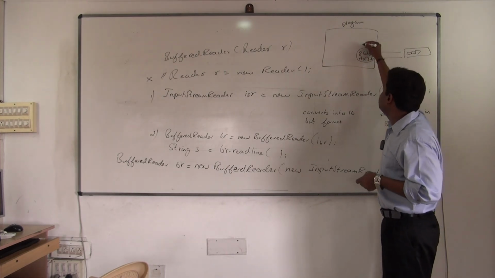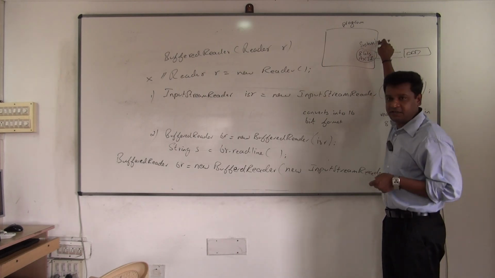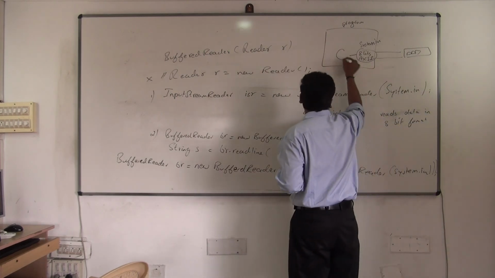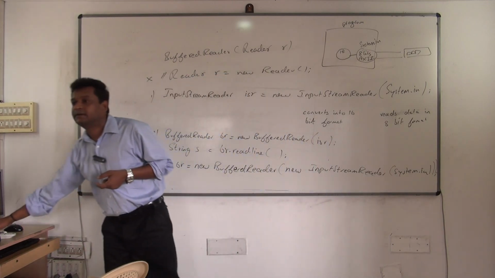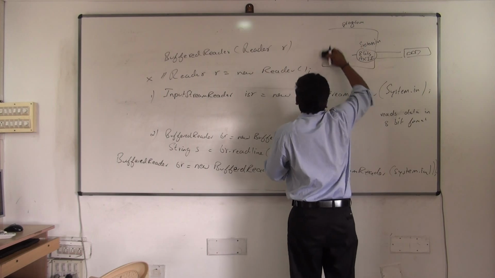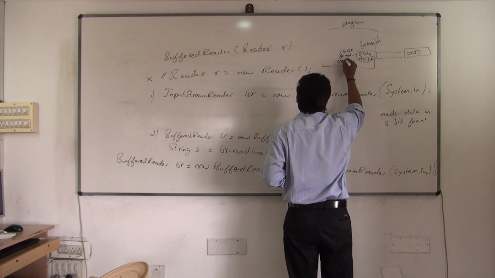And now who is doing this? System.in will do it, the input stream object will do that. Now this 8-bit format will be converted into what? 16-bit. Who will do that? Input stream reader. 16-bit format or Unicode.